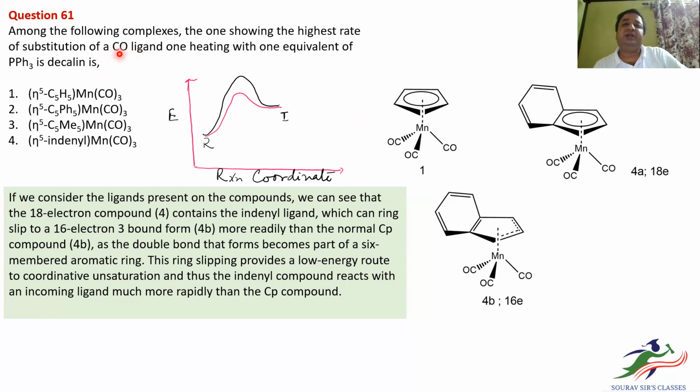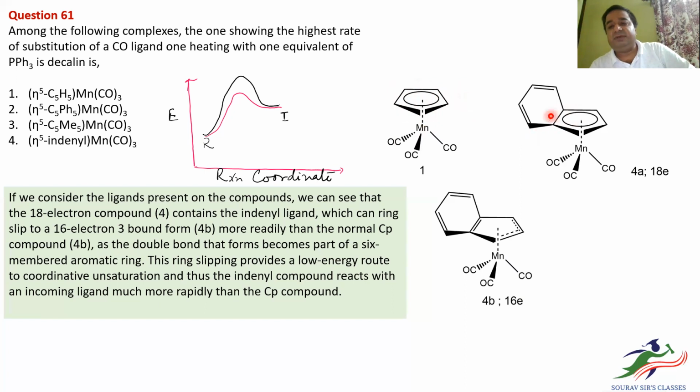in which the CO ligand substitution will happen faster when we have PPh3. Now to attack this problem, we have to understand one thing. Mn can show fluxionality with the Cp ligands. That means it can switch from eta 5 to eta 3. When it does so, it becomes coordinatively unsaturated, going from a higher coordination number to a lower one, or from an 18 electron system to a 16 electron system.